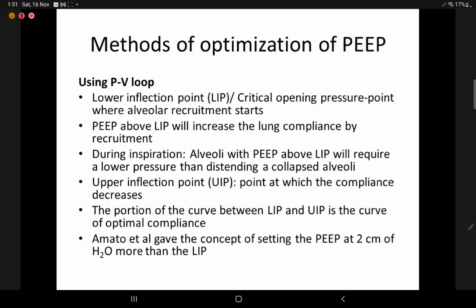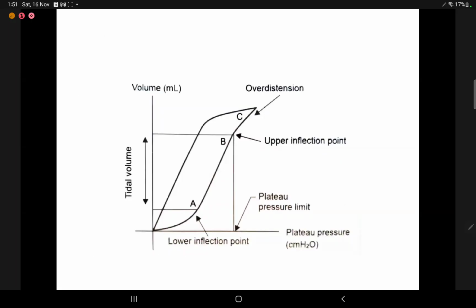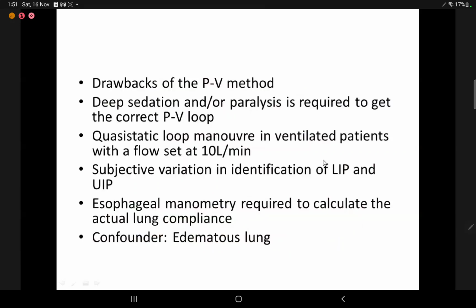So, according to the study by Amato et al., we start with setting a PEEP at 2 centimeter of water more than the LIP. This is the PV loop. We'll need to draw it. You need to point out the lower inflection point and the upper inflection point. So, what are the drawbacks of the PV method? Deep sedation or paralysis is required to get a correct PV loop. We need a flow of at least 10 liters per minute, there is variation in identification of LIP and UIP, and we need esophageal manometry to calculate the actual lung compliance. An edematous lung can be a confounder when using the PV loop method.